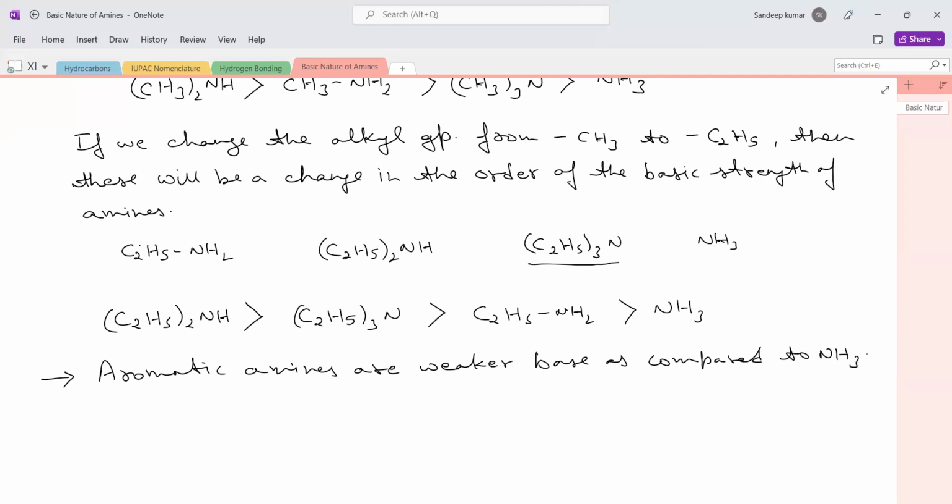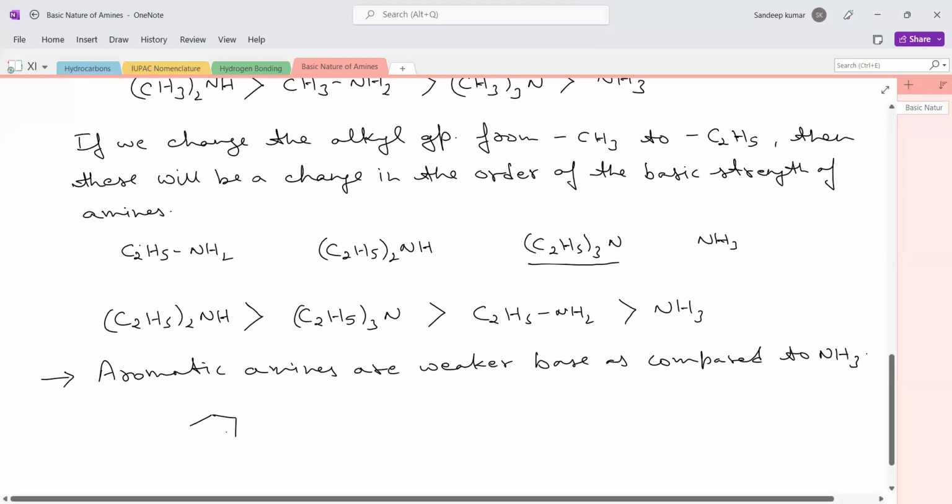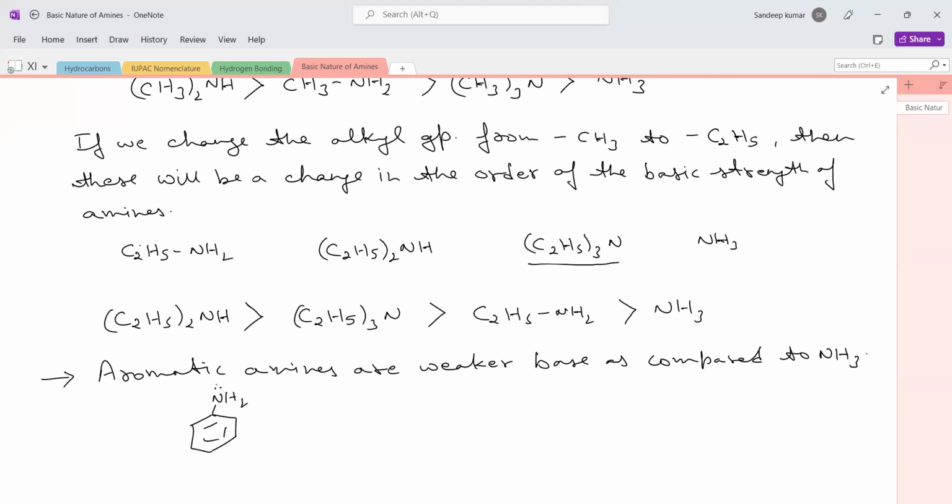This is due to the reason that the lone pair present on the nitrogen atom in aromatic amine is involved in resonance with the benzene ring. If this lone pair is involved in resonance, it won't be available to be donated to any other species, which means it would be a weaker base compared to ammonia. So all aromatic amines are weaker bases as compared to ammonia.